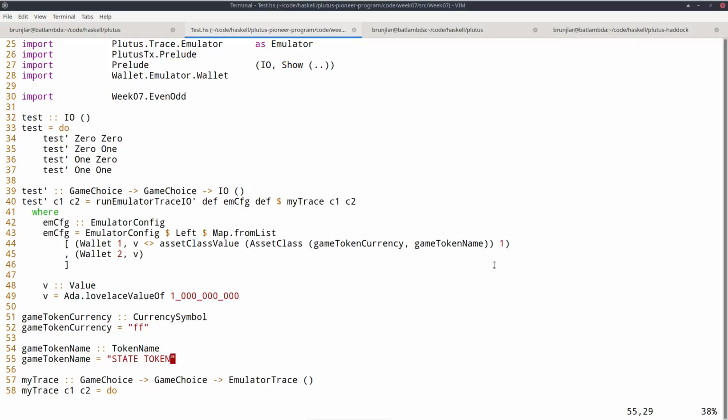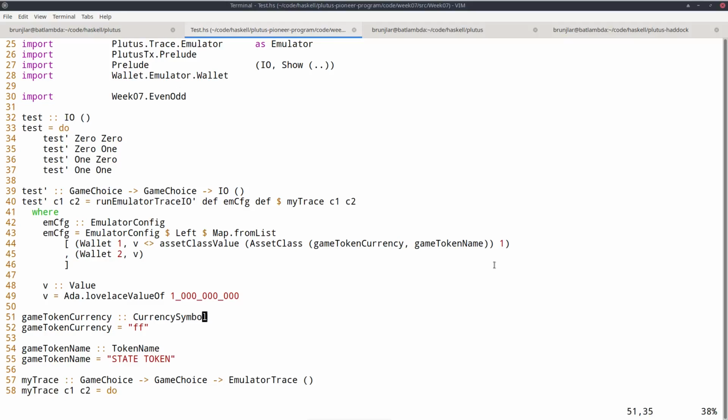And of course, in a real scenario, in production code, we would have to generate this NFT. For example, using this mint contract from the currency use case, or also using our own contract that we discussed when we introduced minting policies. But NFTs are now not the focus of this lecture, so I just use this feature that I can conjure one out of thin air in this emulator trace configuration.